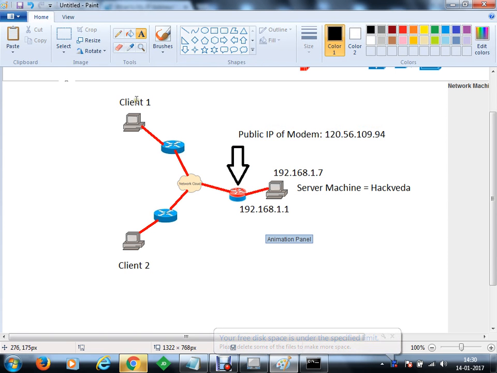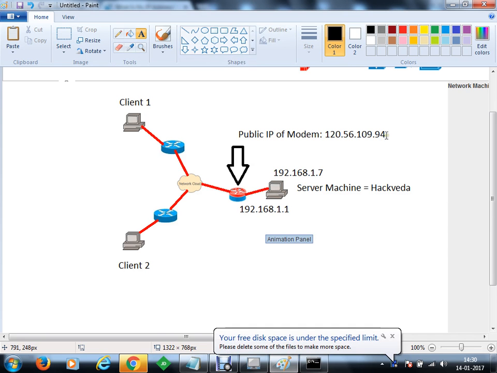All the client machines who want to connect to my machine, first of all they have to connect to the modem. Okay, so in their browsers they are going to put this IP address. So they will reach this modem. On this modem, we are going to forward the port. And how will we forward? We will receive the packet on a port number, and then we will forward that port to the listening port on my host machine. Clear?